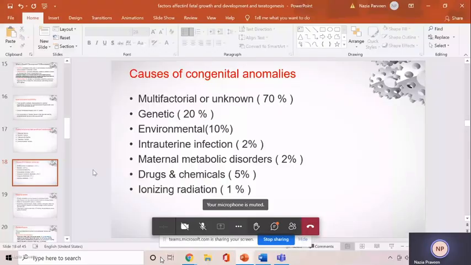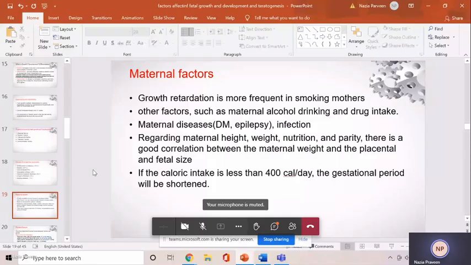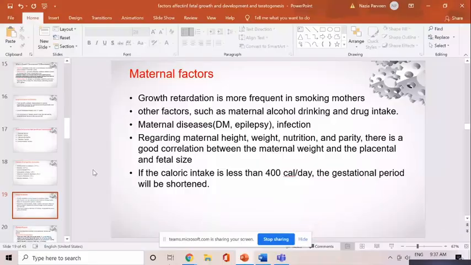Now we will discuss the maternal factors which can affect fetal growth. There are many of them: maternal body habitus, the genetic constitution of the mother, the height and weight of the mother, nutrition, any infection or disease in the mother, metabolic disorders, and alcohol and drug intake.